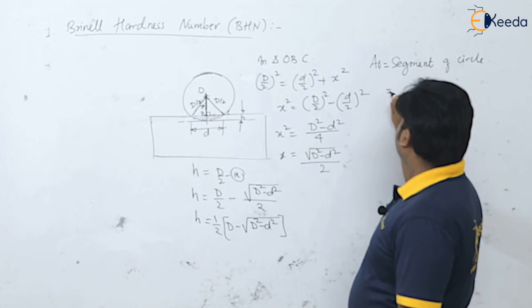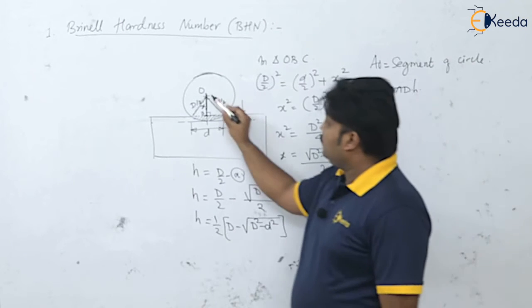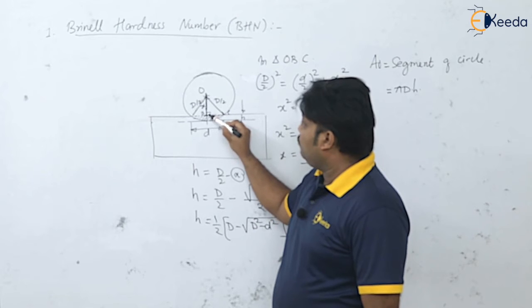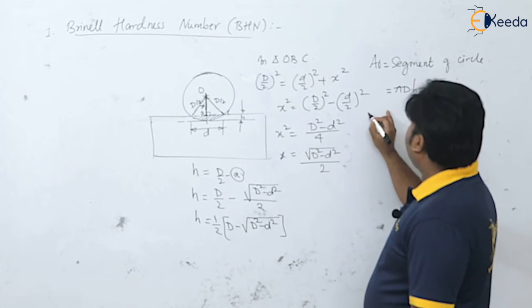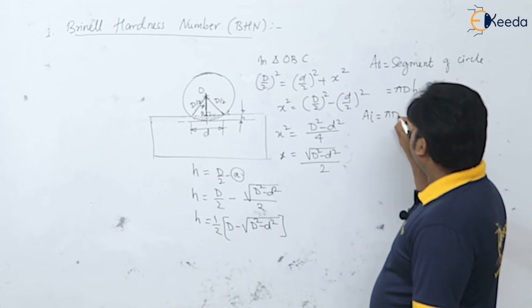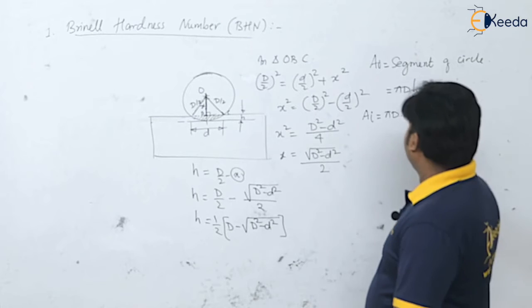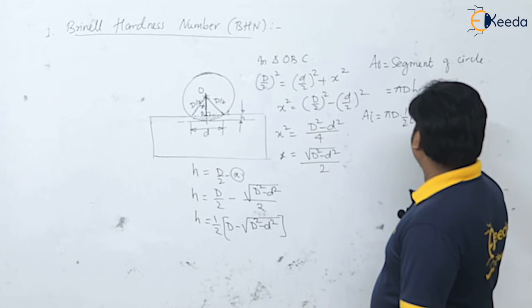So it is nothing but pi into D into h. This pi D into h is the area of the segment. It is nothing but the indentation area. So I can write here AI is equal to pi into capital D into h, and h is how much? Half into bracket (D minus root of capital D square minus small d square).